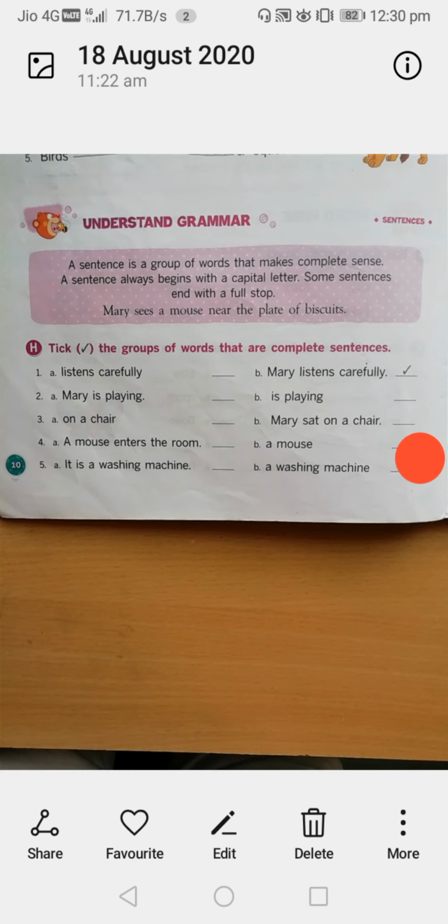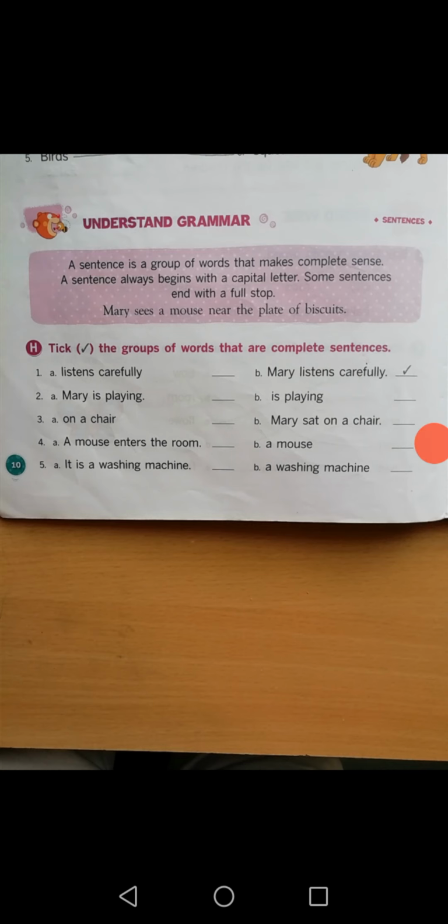It is not giving sense. Come to option A, Mary is playing. So in the second one, option A is correct. Mary is playing is a complete sense, a complete sentence.